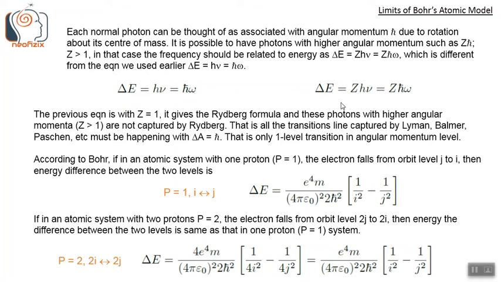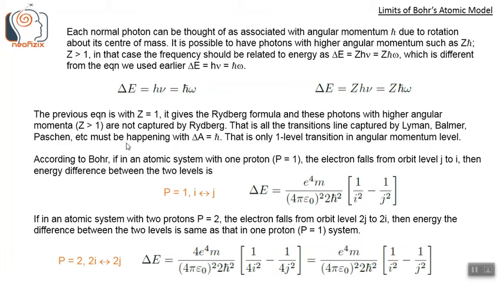That is, this equation, delta E equals h nu equals h bar omega, gives the Rydberg formula. And these higher angular momenta photons, z greater than 1, are not captured by the Rydberg formula. So all the transition lines captured by Lyman, Balmer, Paschen, etc. must be happening with angular momentum change delta A equal to h bar. That is only one level transition in angular momentum level. Only one level change in angular momentum.